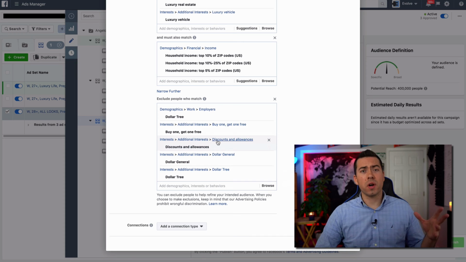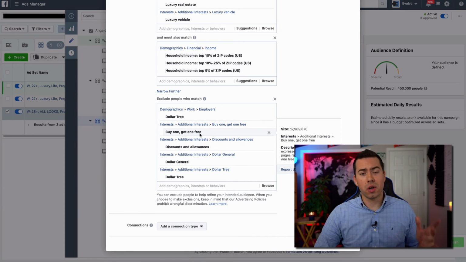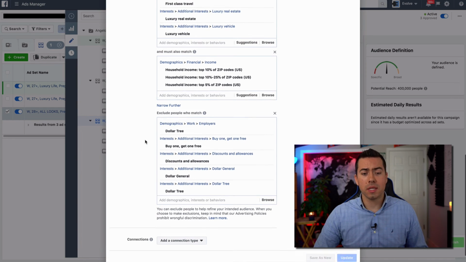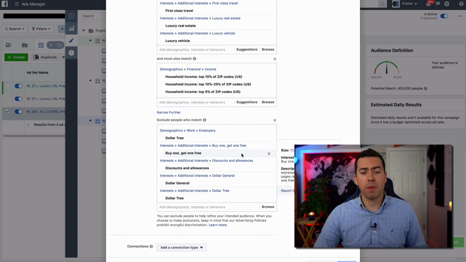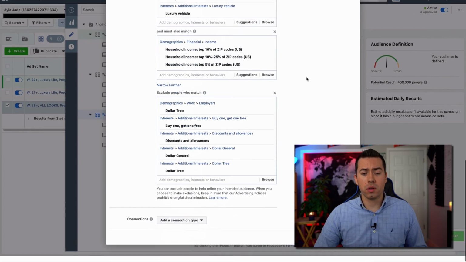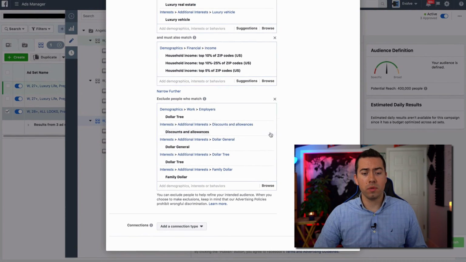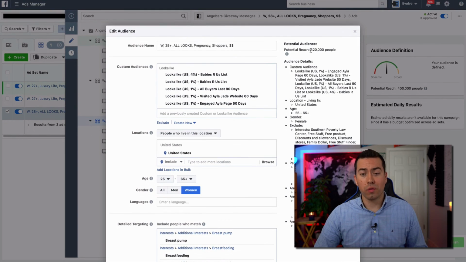So as far as the exclusions, same exclusions, buy one, get one free. I targeted that in this one, it wasn't in the other ones. Discounts and allowances. Now I could potentially remove that buy one, get one free. So let's see, it's 400,000 right now. If I remove that, then it's going to go to 420,000. So not a huge difference.